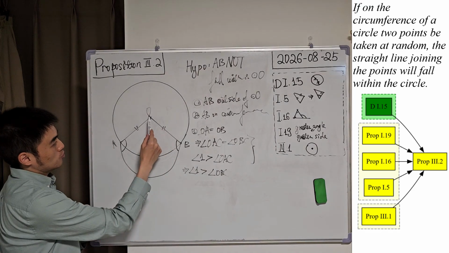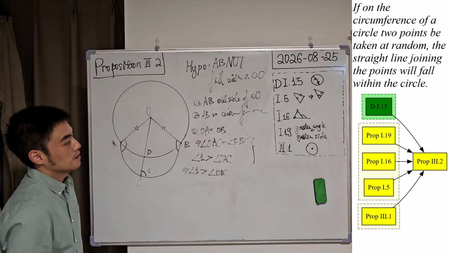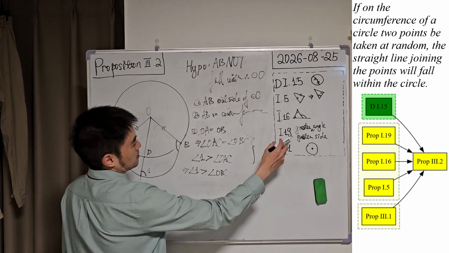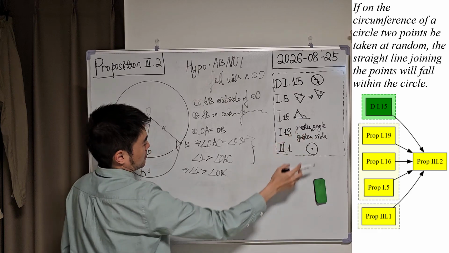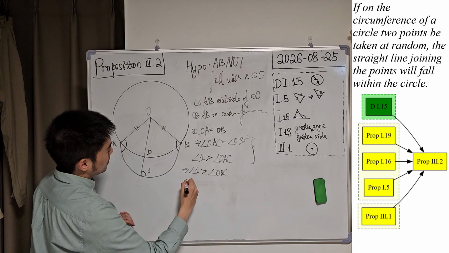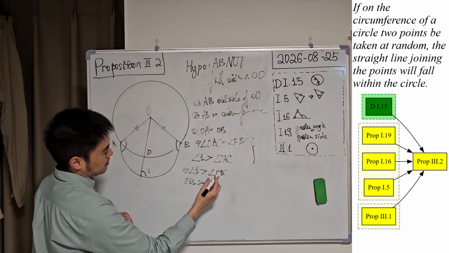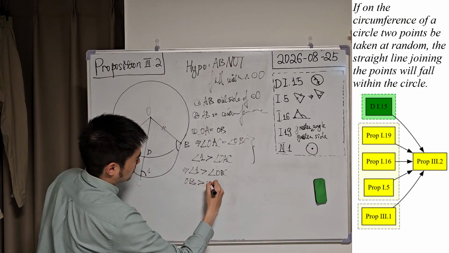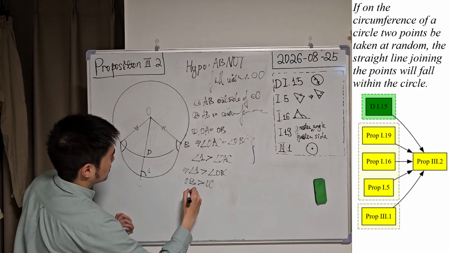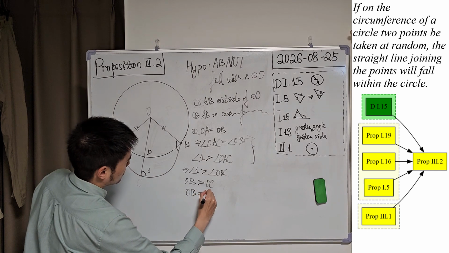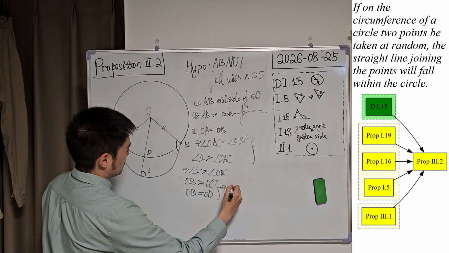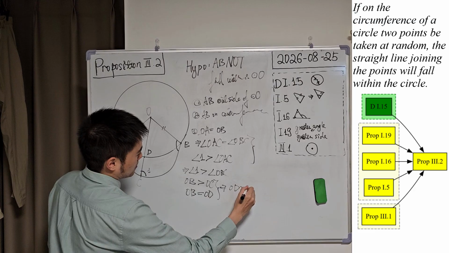And please pay attention to triangle OCB and apply proposition 19 from book 1. In a triangle, the greater angle is opposite to the greater side. So this angle is greater than this angle, which means the opposite side, OB, must be greater than the opposite side, OC. And from definition 15, we know that OB is equal to OD. If we combine them together, we can conclude that OD is greater than OC.